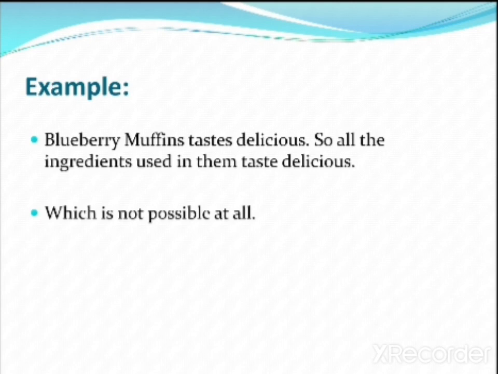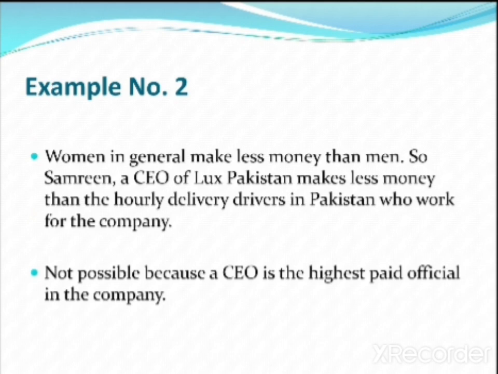So in this sense, we cannot say that the whole is the same as the parts, or the parts are the same as the whole. The fallacy of division tells you that if the whole is there, it's not possible that all the parts will carry the qualities of the whole, or the whole will carry the qualities of all the parts. We take another example: women in general make less money than men. So Samreen, a CEO of Lux Pakistan, makes less money than the hourly delivery driver who works for the company. Now you see that we are trying to mix up two different things, something that is not related to the other thing.